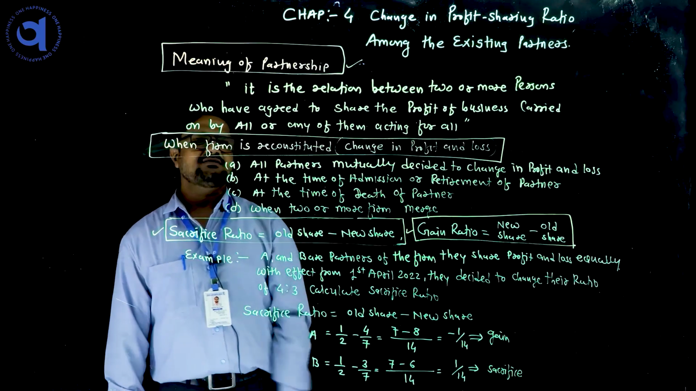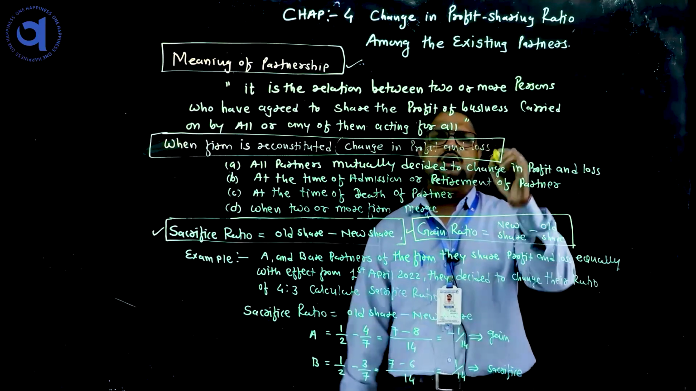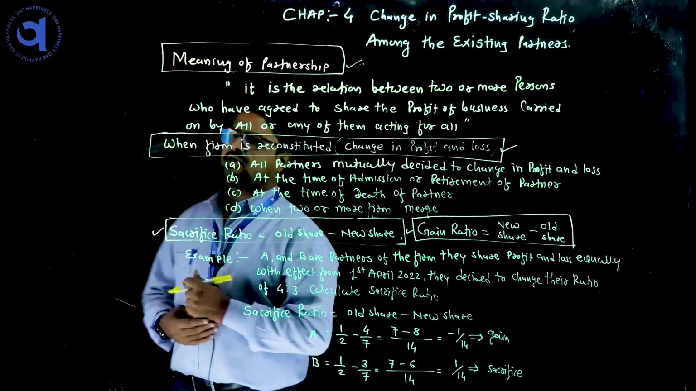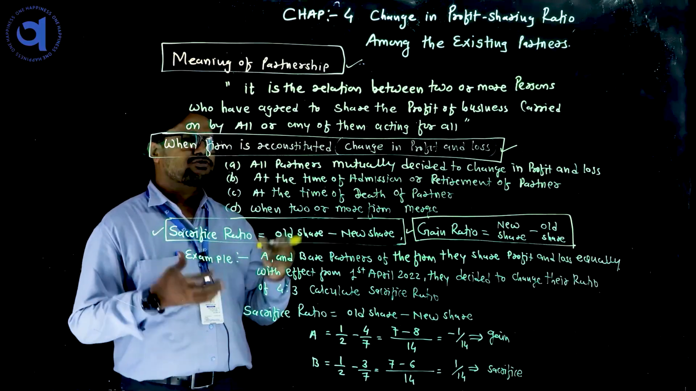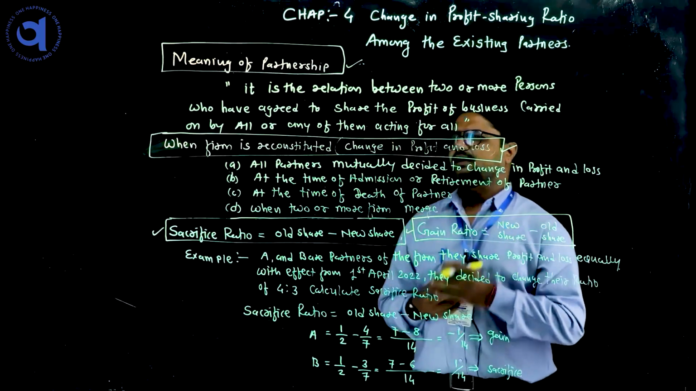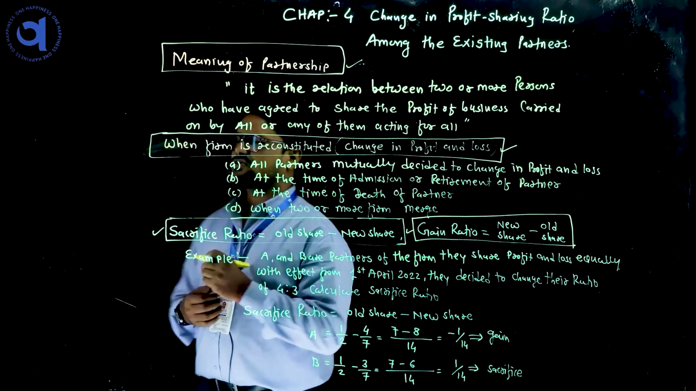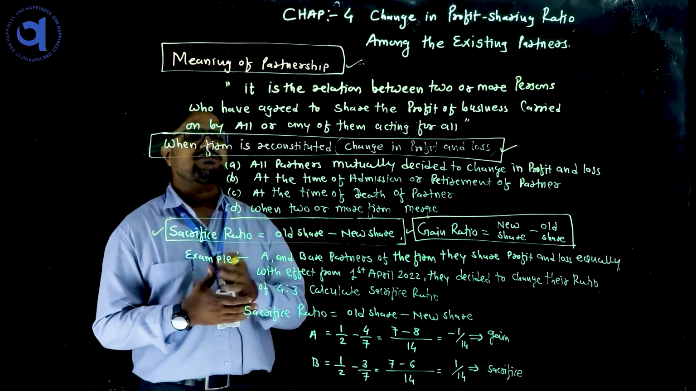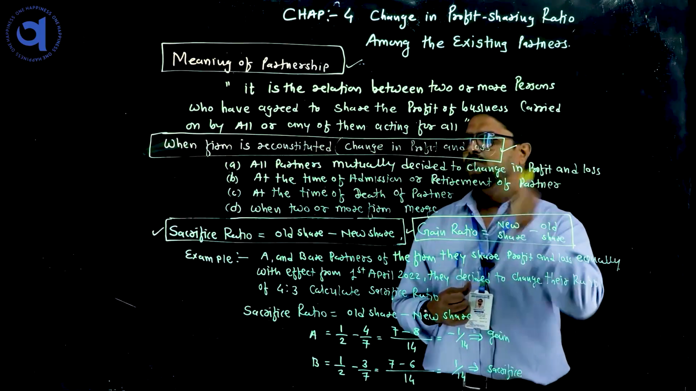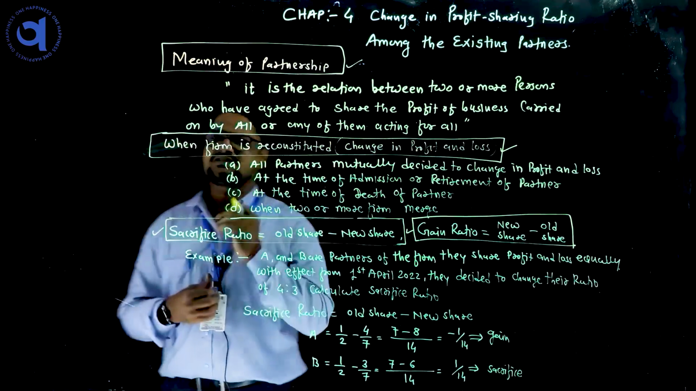Now another topic is when the firm is reconstituted, or change in profit sharing ratio. When two or more persons mutually join each other and start the business, at that time they decide to share the profit and loss. Whatever ratio they decided before starting the business, they will not continue for a long period of time. In certain circumstances they can change this ratio.